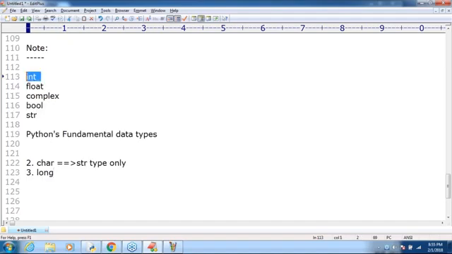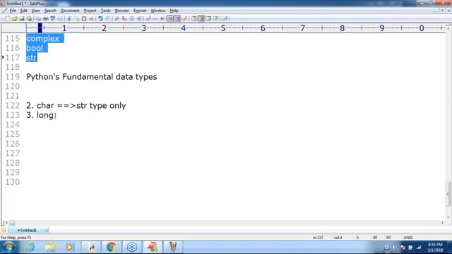So these 5 data types are by default considered fundamental data types. A char data type is not there. Even if you take a character within single quotes, it is treated as str type, but not char. The long data type is available in Python 2 but not in Python 3. Bigger long values you can represent by using the int type only. That's all. Clear? Are you able to understand?